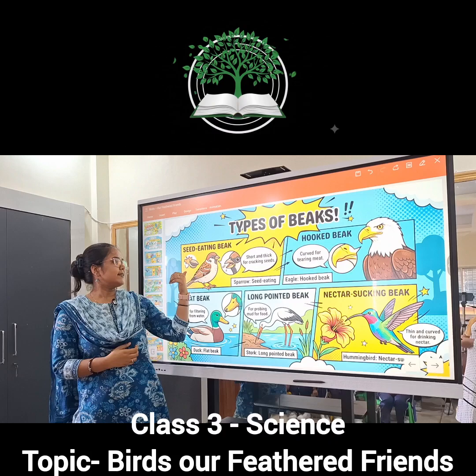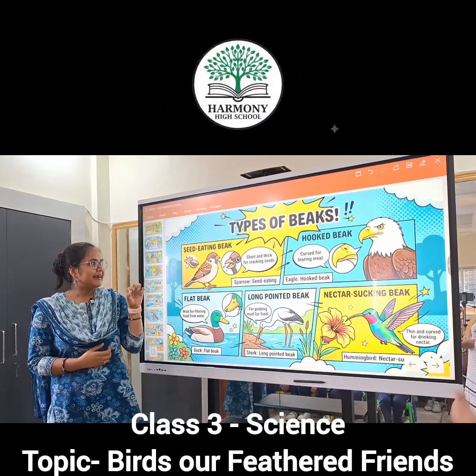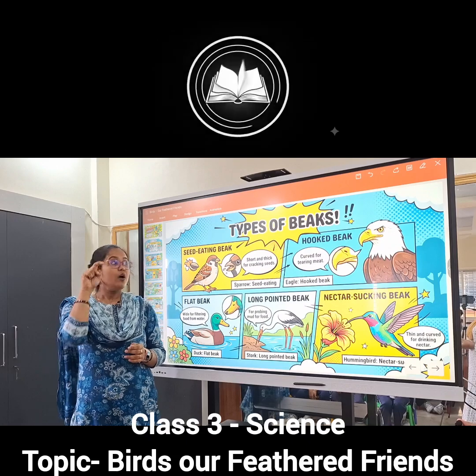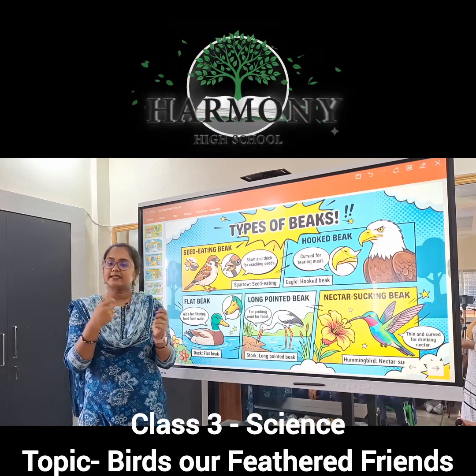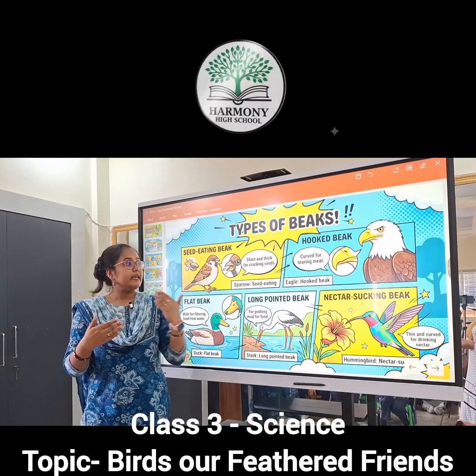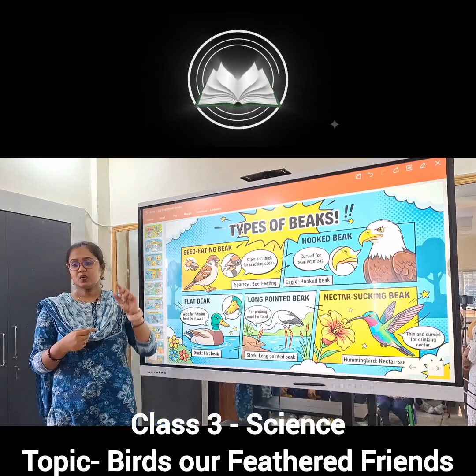Next, first one. What is this bird? This is a sparrow. It has a short and thick beak. Then the hooked beak. A hook is like this. The hooked beak is for tearing meat, because they eat the flesh of other animals. Eagle and vulture eat the flesh of other animals, so they have the hooked beak.